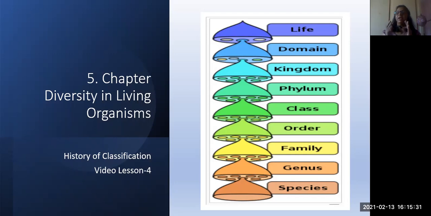Again, these phylae divide into various classes, according to still closer characters. Each class divides into a number of orders according to similarities. A single order divides into a number of families. A single family, a number of genera, and a single genus is again differentiated into a number of species, which have very, very close characters.